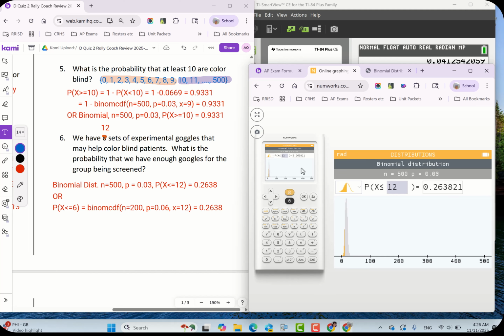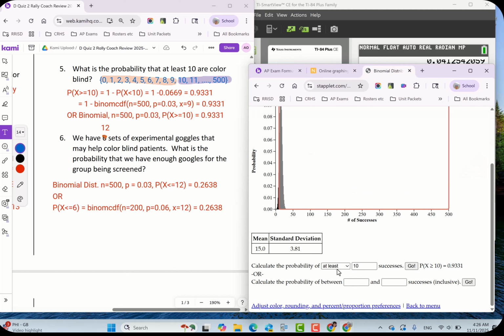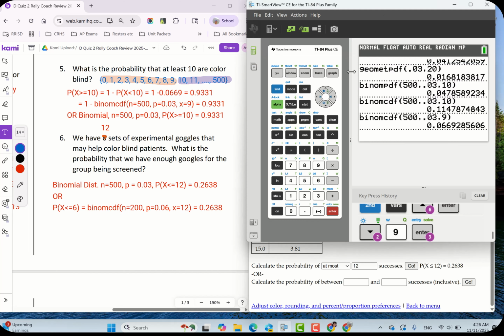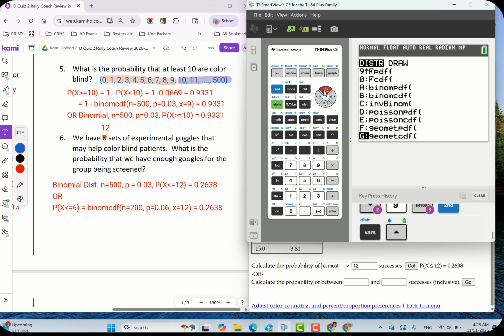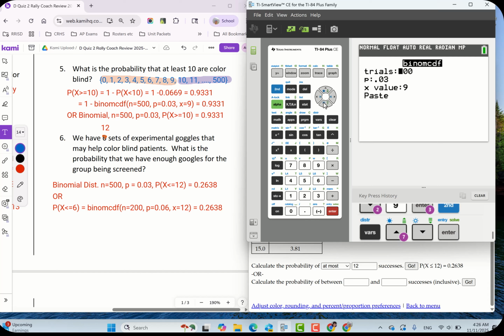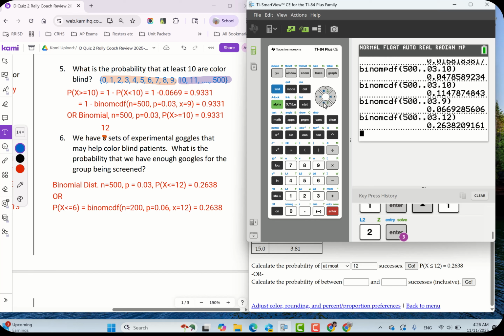If you're doing the binomial distribution, use at most 10. There they are. Oh, 12 sets of goggles, not 10. There you go. That matches. And if you use a TI, second distribution, binomCDF, we're doing 12 goggles. So the only thing that changes is 12. Well, make sure it says 12. There we go. And we have the same answer.